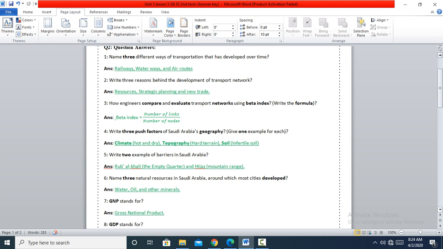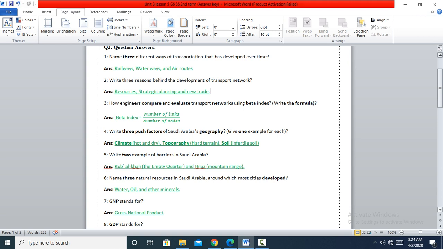Okay. Number three, how do engineers compare and evaluate transport networks using beta index? And write the formula. We have what's beta index? Beta index equals number of links over number of nodes. So if I ask you what's beta index, it equals number of links over number of nodes.